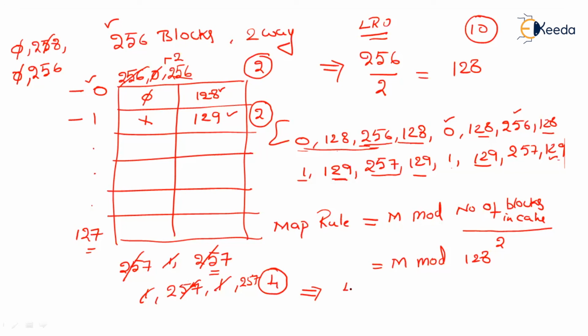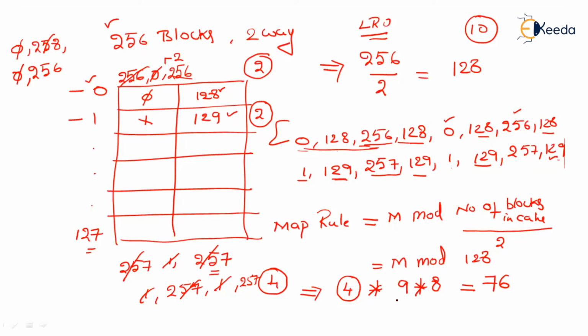For the first iteration, altogether 4 conflict misses, plus, from the next iteration onwards, there will be 8 each. That is 9 into 8. During the first iteration, I got only 4 conflict misses because there are a few compulsory misses.